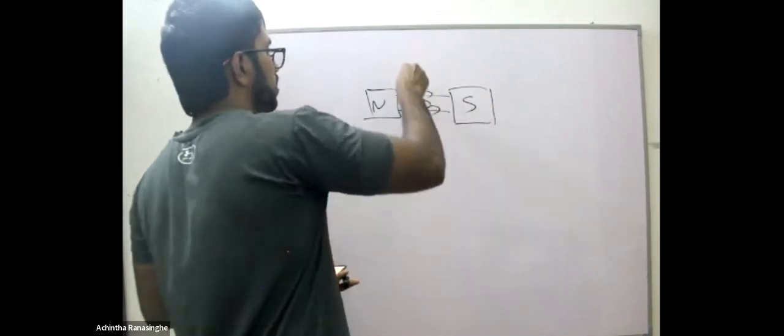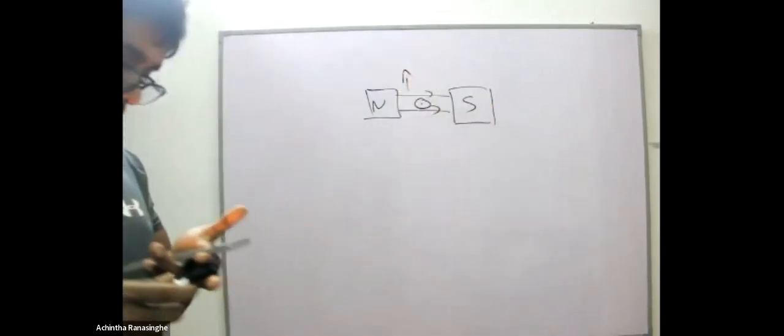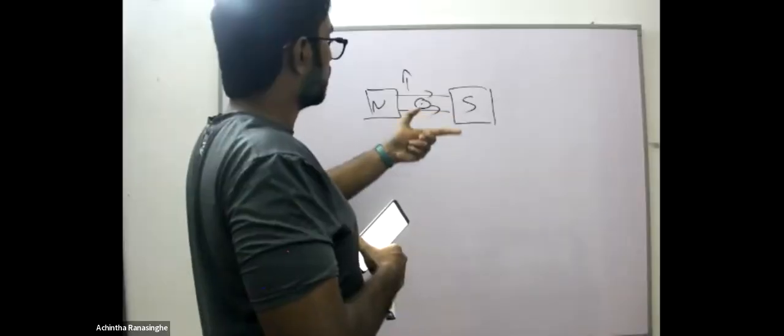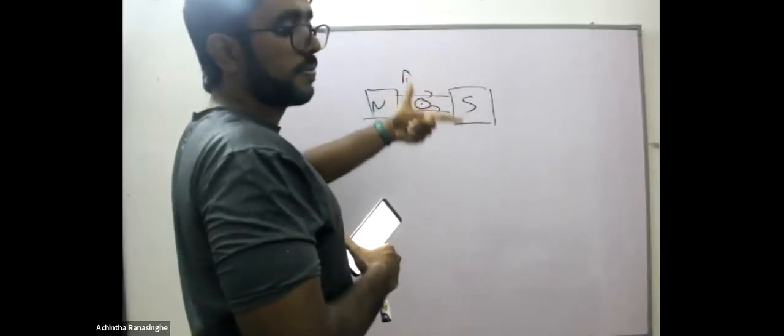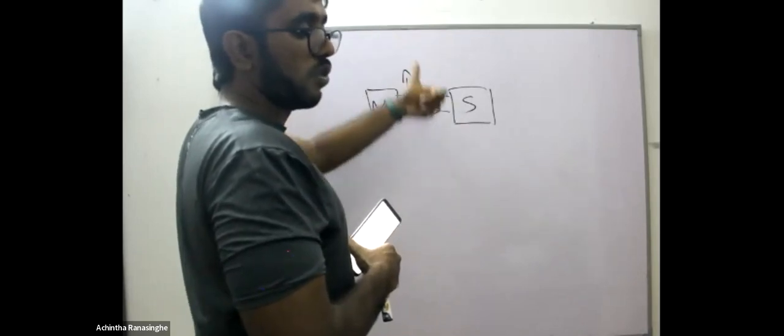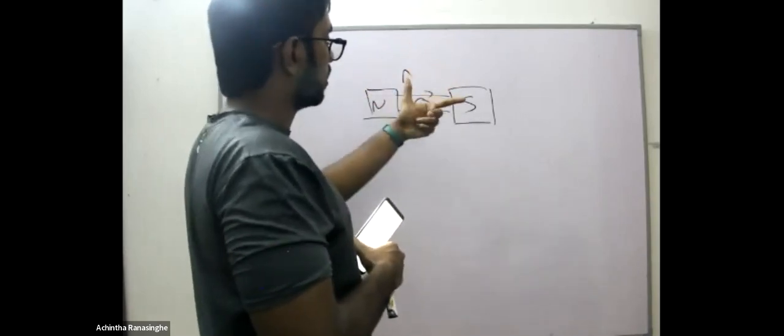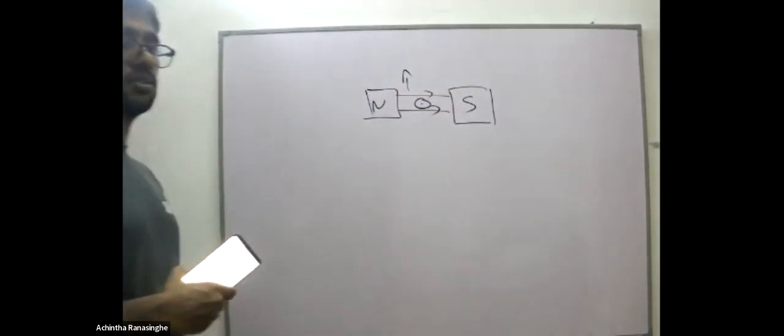I applied Fleming's left-hand rule to find the direction, upwards. Simple, A direction. North to south is the magnetic field, so the magnetic field is indicated like this. Towards us, that is the direction of the current, and the force. Left-hand rule: all three fingers are perpendicular to each other. Magnetic field from north to south, current is towards us, and the force is upwards.